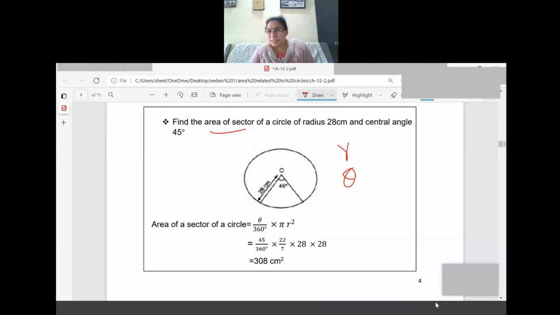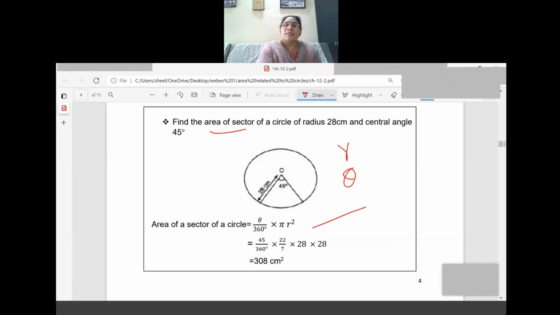Find the area of the sector of the circle, radius 28 and central angle is 45. So we have taken radius equal to 28 and theta equal to 45. What is the next step we have done? We have written the formula, substituted theta equal to 45 divided by 360 and the pi value, and substituted 28 as the radius. So we have substituted and solved.